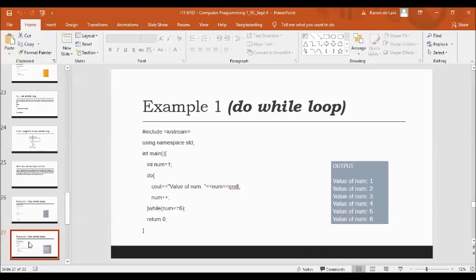So we have here output value of num 1, and then it will be incremented, and the value of your variable will be evaluated in the while condition num is less than or equal to 6. So we have the output value of num 1, value of num 2, value of num 3, value of num 4, value of num 5, and value of num 6.